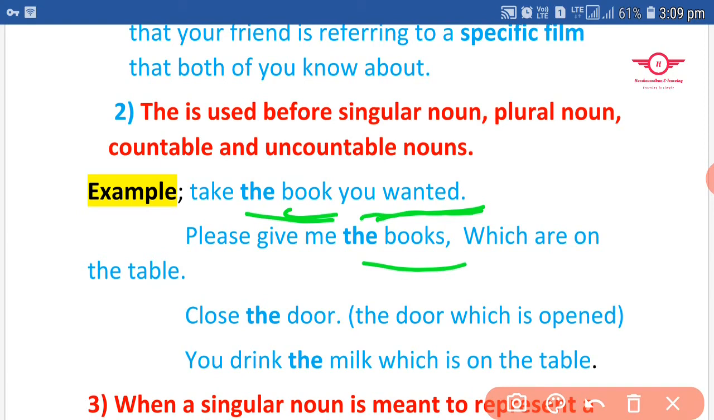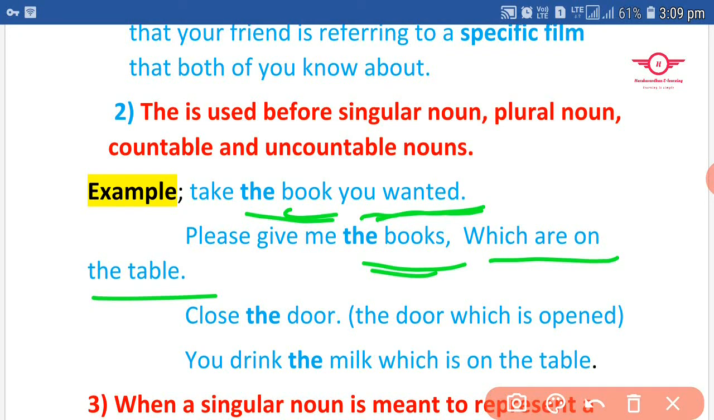Particular, actually the books means the books which are on the table. Here it is referring to specific books. Next, let's move to one more example. Close the door. Close the door, actually the door which is open, right? We usually close the door which is open. Okay, see, it's understood. Next, let's move to the fourth example.